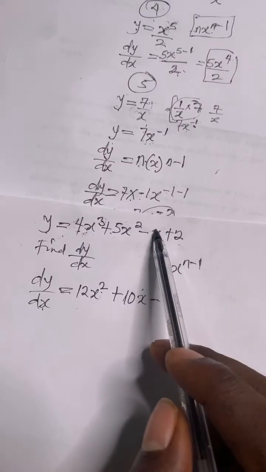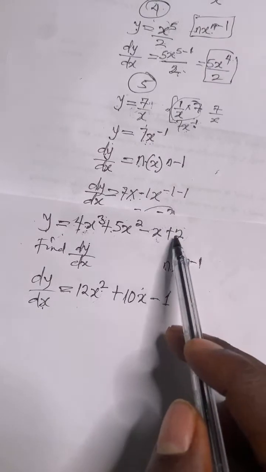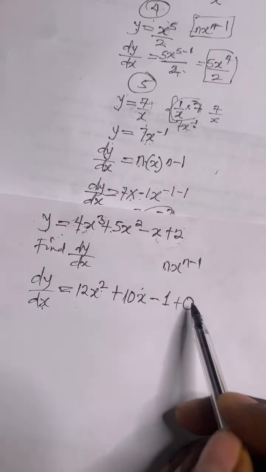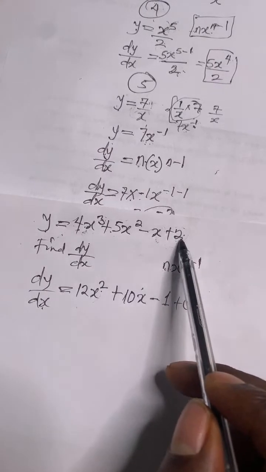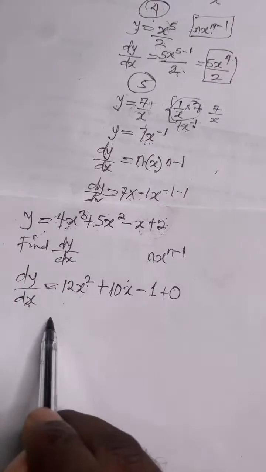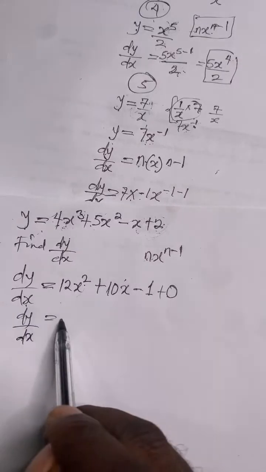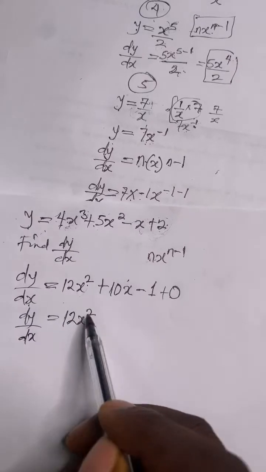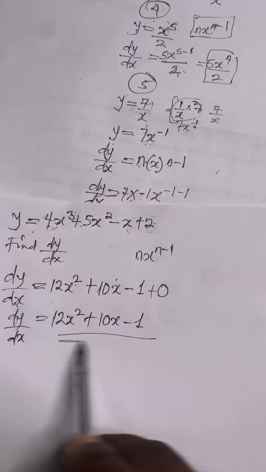What is the derivative of x? That's just 1. What is the differentiation of 2? That's 0. Differentiation of a constant is 0. Even the differentiation of 5 or 100 is going to be 0. So finally, dy over dx will be equal to 12x squared plus 10x minus 1. This is the answer.